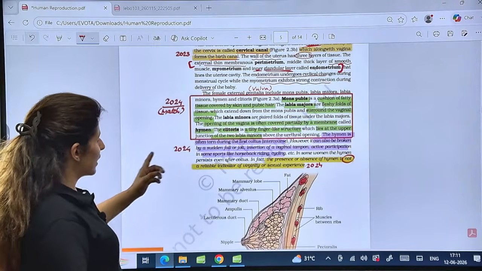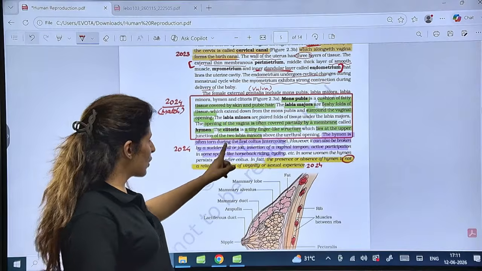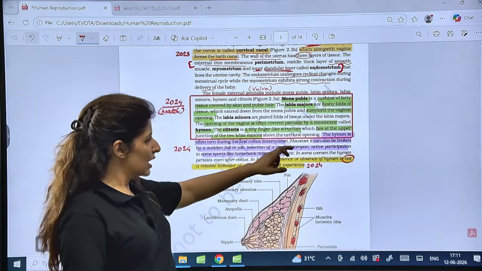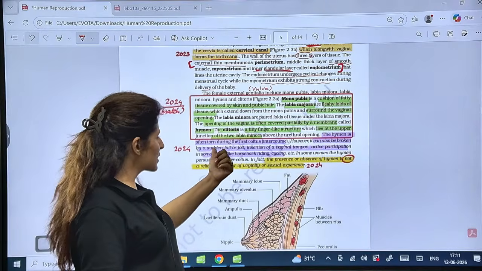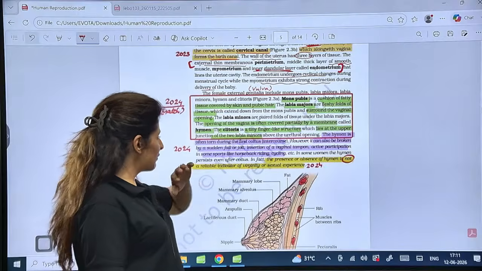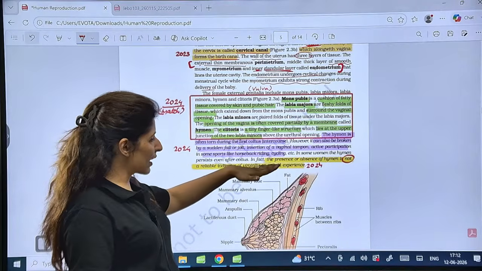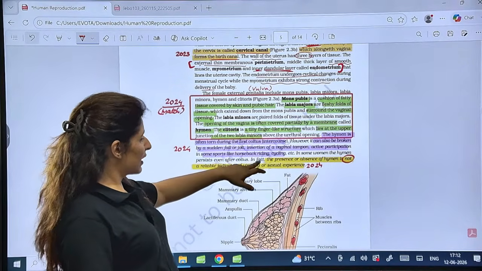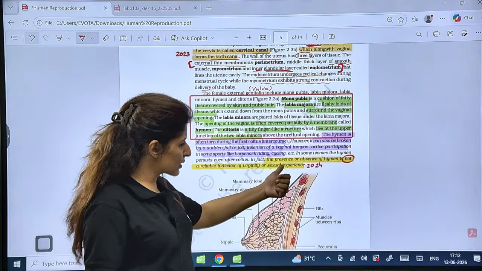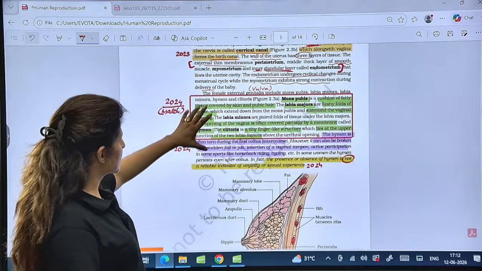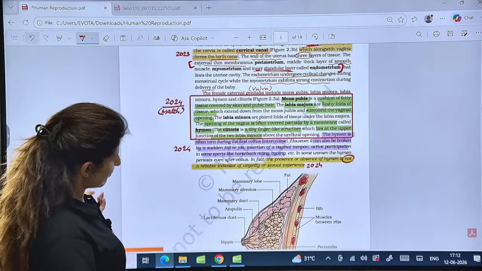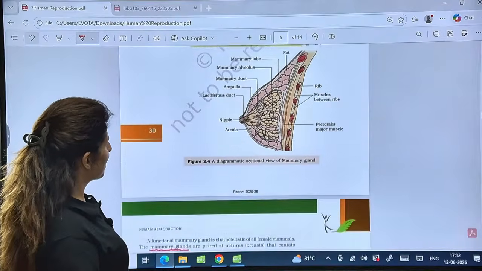Now, next, again in 2024, the hymen is often torn during the first coitus. However, it can also be broken by a sudden jolt or a fall, insertion of a vaginal tampon, and active participation in some sports like horseback riding, cycling, etc. Therefore, presence or absence of hymen is not a reliable indicator of virginity or sexual experience. All these lines, this whole paragraph was asked in 2024. See the importance. Clear?